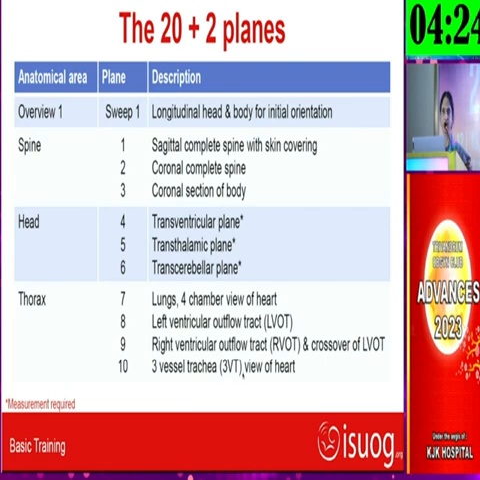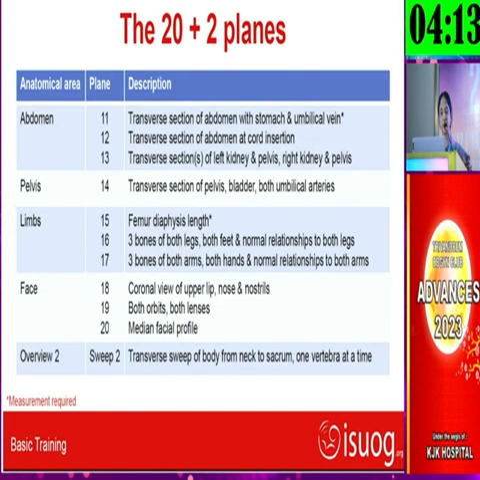These are the standards of imaging. Whenever you ask for a scan and the fetal medicine consultant gives you the report, you can go through these images and say whether it is done properly or not. When it comes to the abdomen, as I have said, it has 3 planes. That is the transverse section of the abdomen with the stomach and umbilical vein at the level of cord insertion, and then the fetal pelvis, which includes the kidneys and the renal pelvis as well.